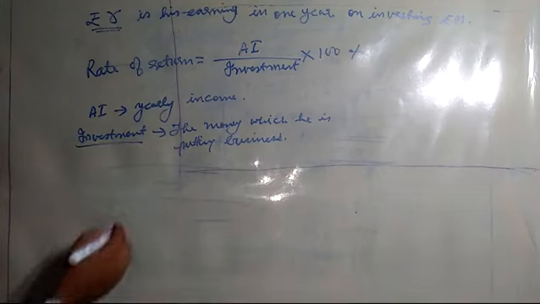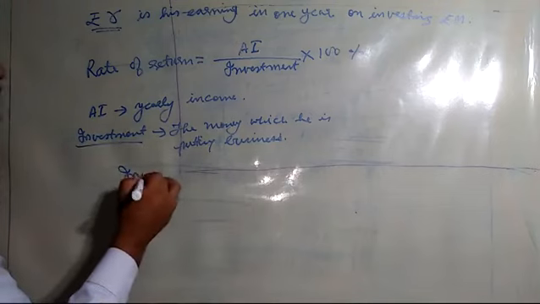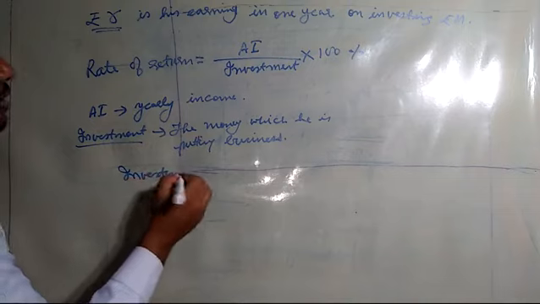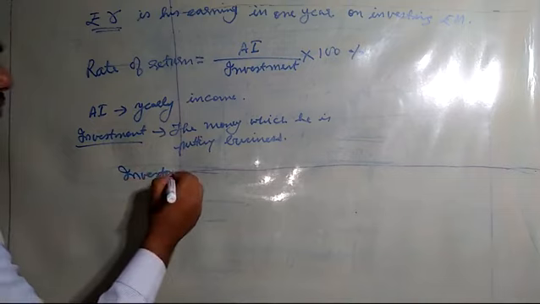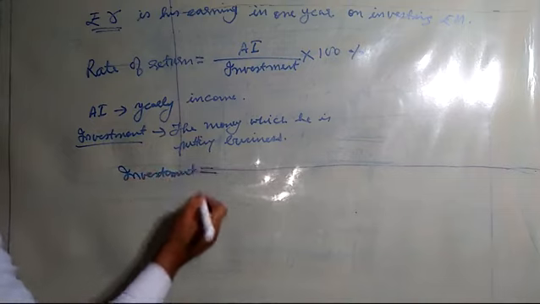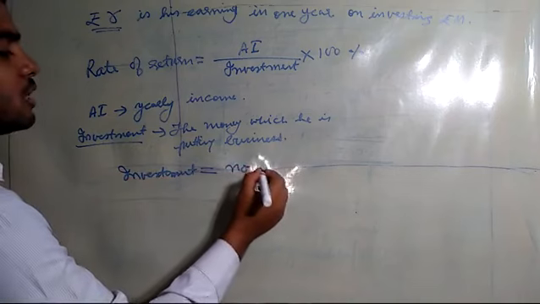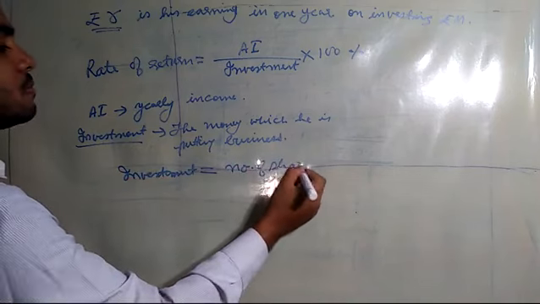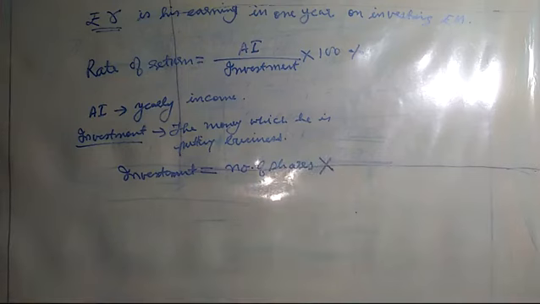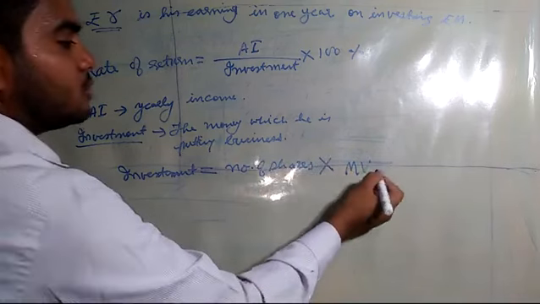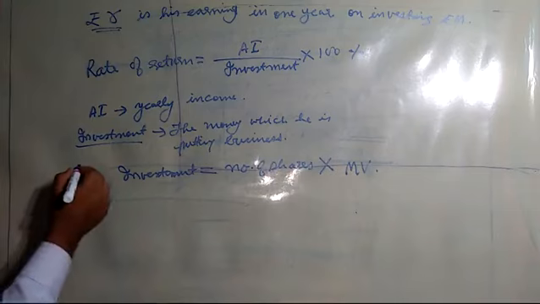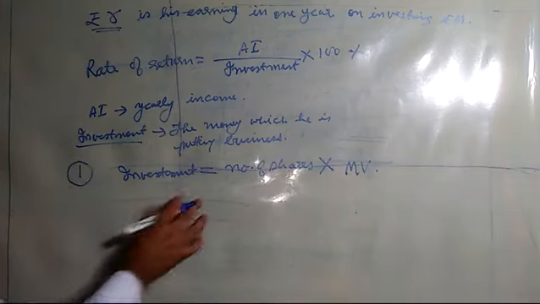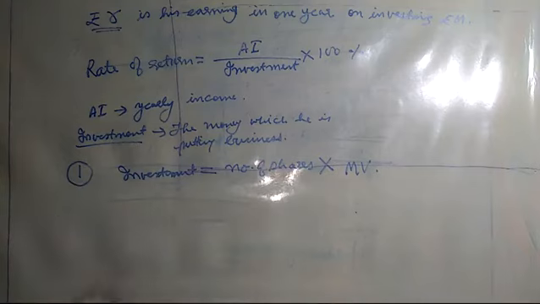Now this investment, the simple formula is: investment will be equal to number of shares multiplied with market value. From here you can take the formula as investment is equal to number of shares into market value.